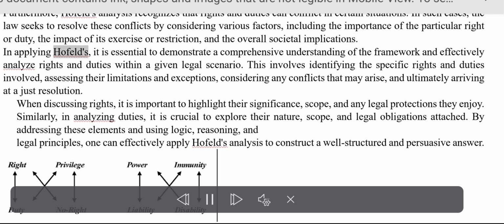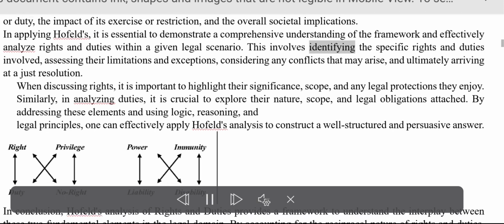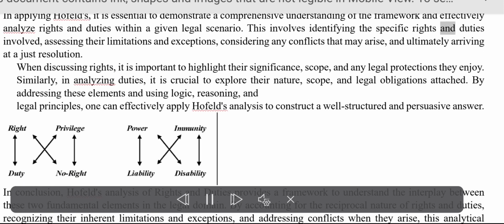In applying Hohfeld's analysis, it is essential to demonstrate a comprehensive understanding of the framework and effectively analyze rights and duties within a given legal scenario. This involves identifying the specific rights and duties involved, assessing their limitations and exceptions, considering any conflicts that may arise, and ultimately arriving at a just resolution.